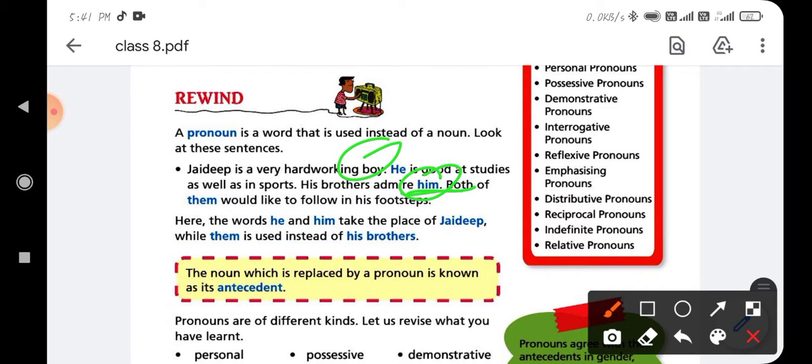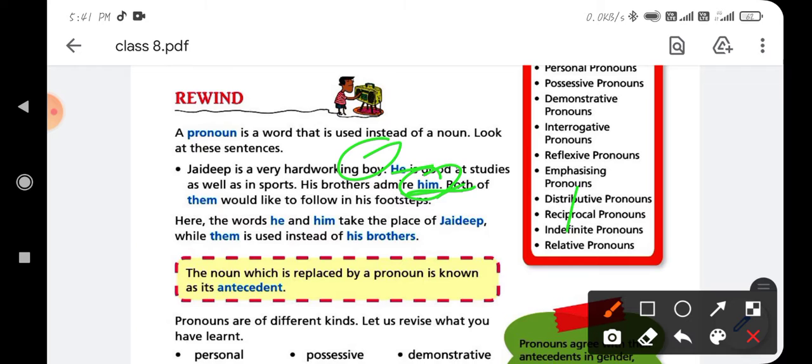So we can say that he and him are words that are used instead of the noun, and these types of words will be pronouns. Here he and him take the place of Jagdeep, while them is used instead of the brothers.